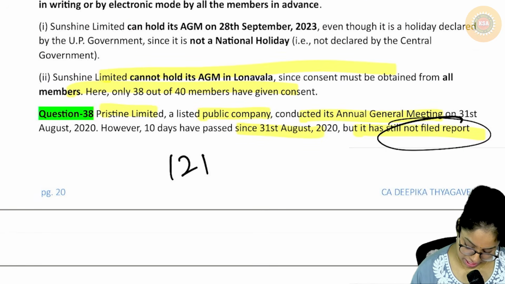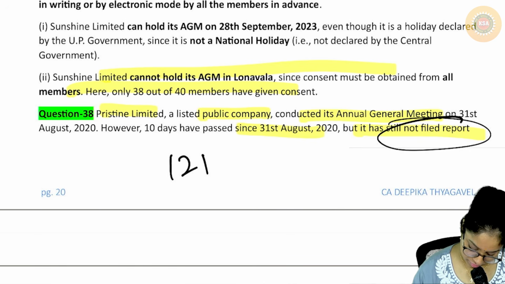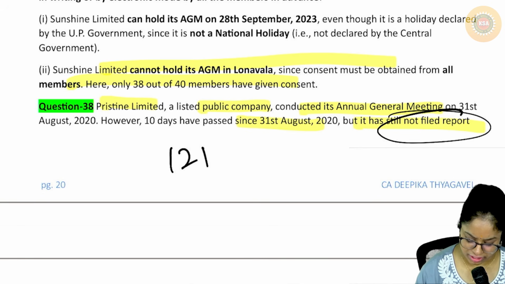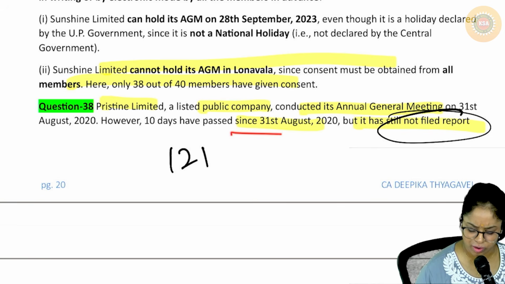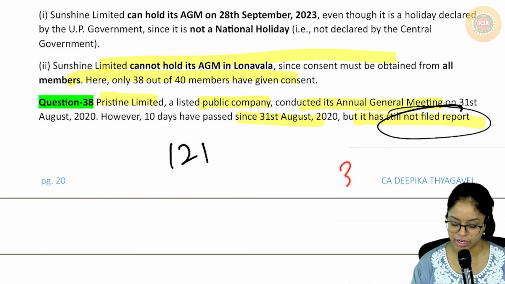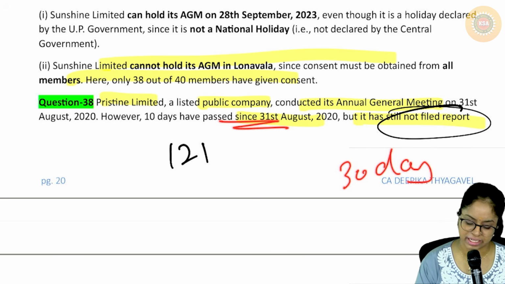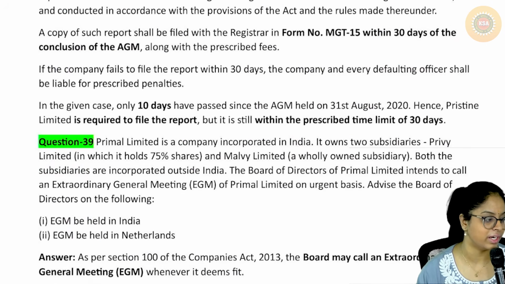Now, when did these guys have the AGM? 10 days have passed since 31st August. Can I still go and submit it? The answer is yes, because you have a total of 30 days. Only 10 days have passed. You still have 20 days. You can still go and submit it.